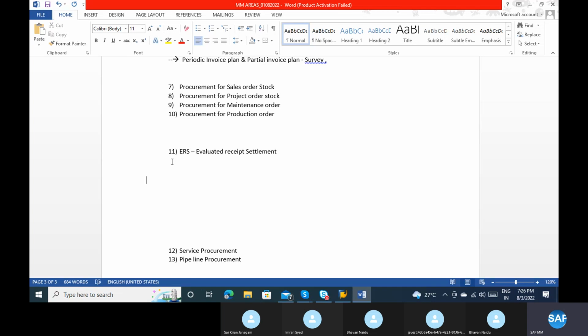In some cases, we block manually because if we find some error. So to avoid all these concerns, we are not requesting the vendor to send any invoice. We are not expecting any invoice from the vendor. We have the agreement that once you receive the stock, as per the agreement between the PO price and how much stock you received, let's clear your invoice from your end only. That means it just writes the invoice automatically based on what you received.